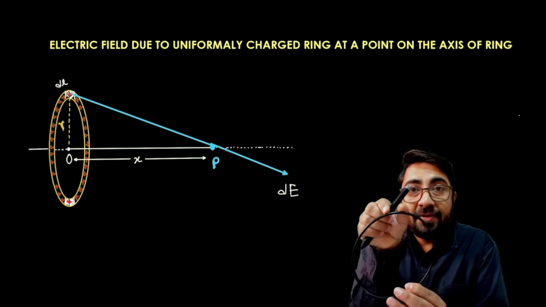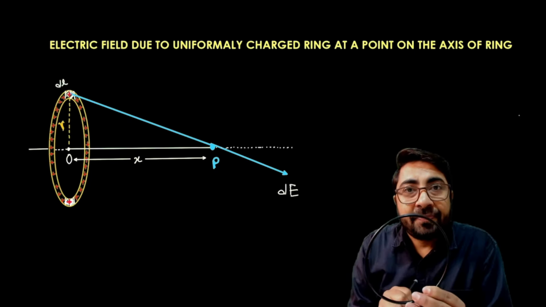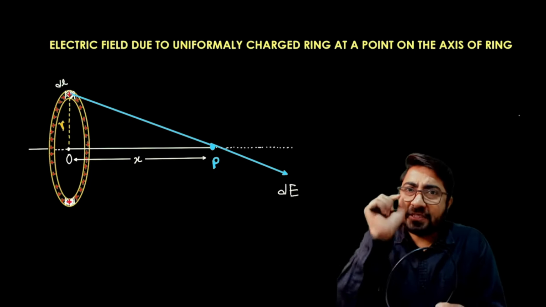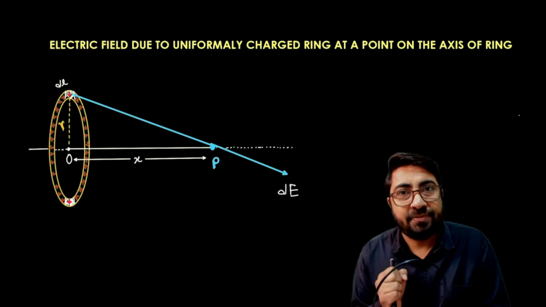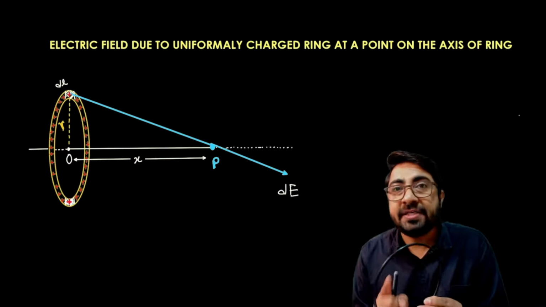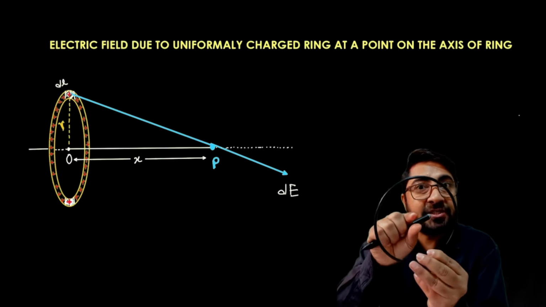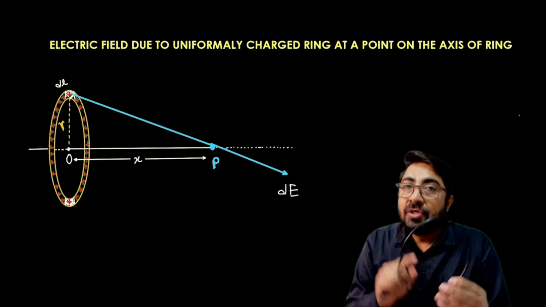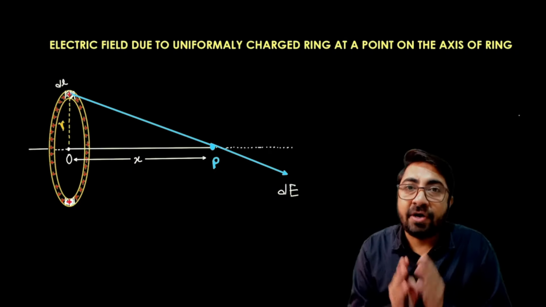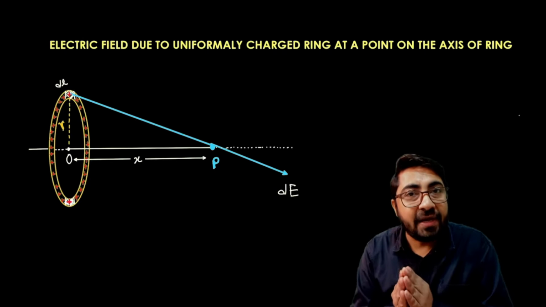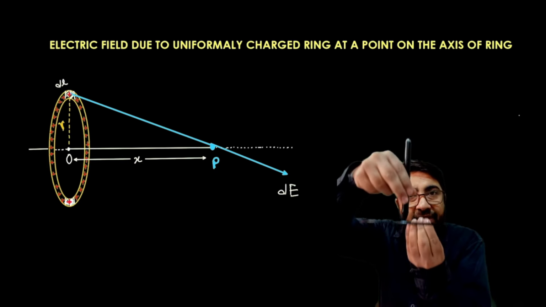Let's consider the small element, that is dl. In that small element dl there are small charges, and a small quantity of charge can be considered as a point charge. But we cannot consider all the charges to be at the center. So we have to use a different analogy in order to calculate the electric field at some axial point. So this is the axial point over here.